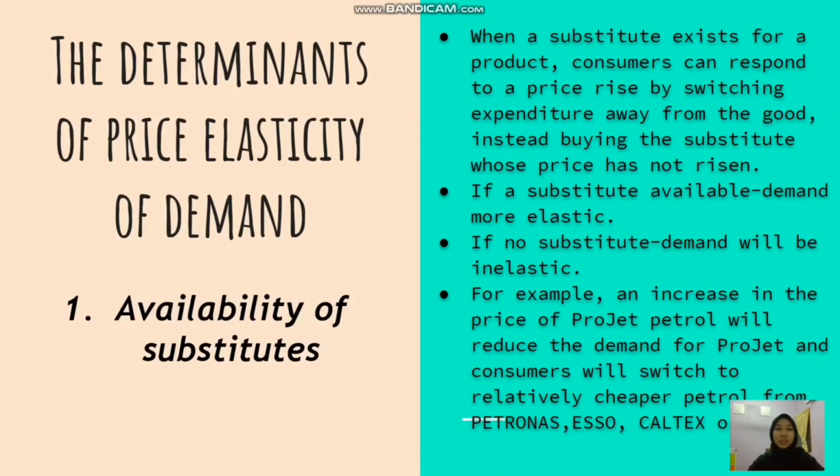Okay, let's continue with the determinants of price elasticity of demand. First, availability of substitutes. If a substitute is available, demand is more elastic. If there is no substitute, demand will be inelastic. For example, an increase in the price of Project petrol will reduce the demand for Project, and consumers will switch to relatively cheaper petrol from Petronas, Esso, Caltex or BP.